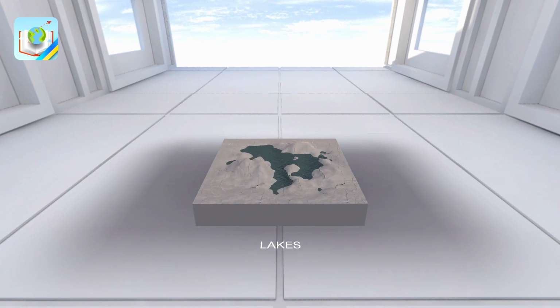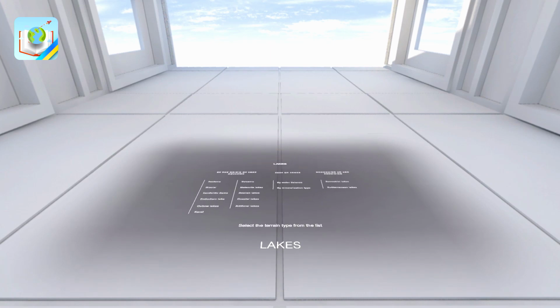Endorheic lakes. Also called closed or terminal basins, these lakes are left over from the ancient sea basins that disappeared millions of years ago, losing contact with the oceans. Such lakes include the Caspian and Aral Seas, Lake Denuzle in Ukraine, and Lake Chad.